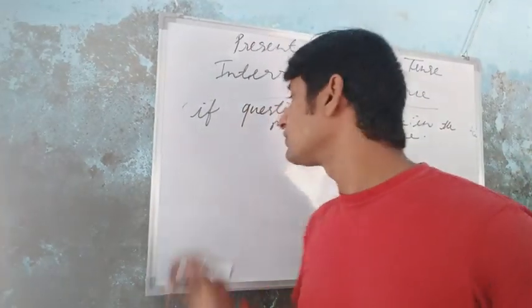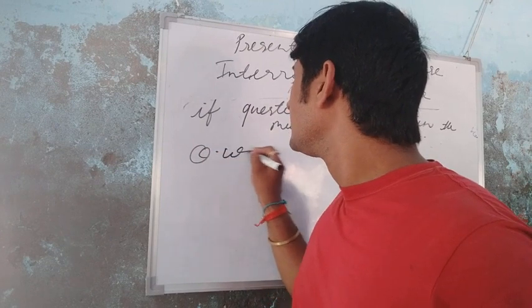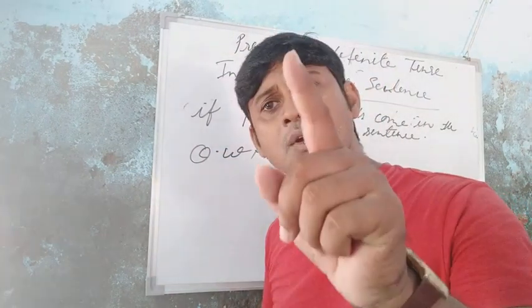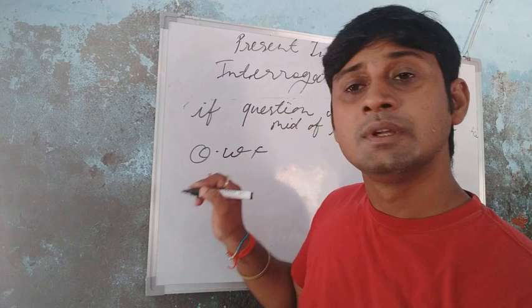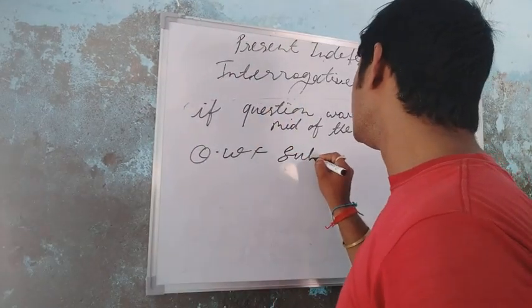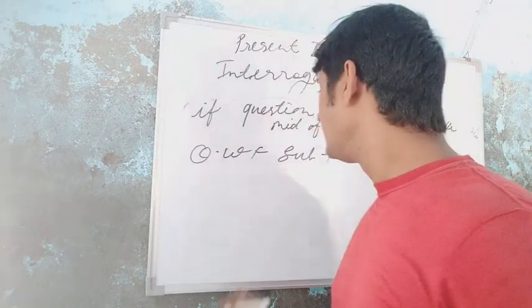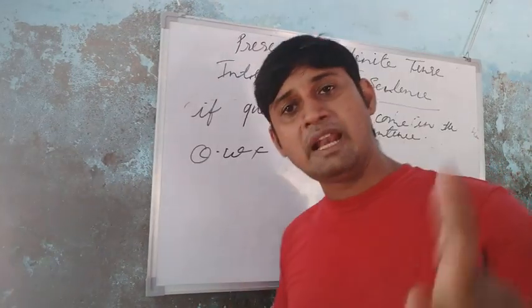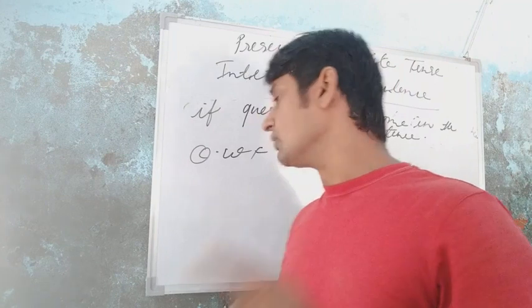First you will write the question word. Okay students, first you write the question word. QW means question word. Then write the helping verb does or do.